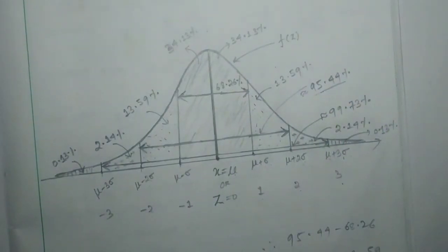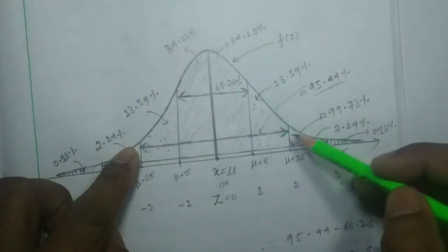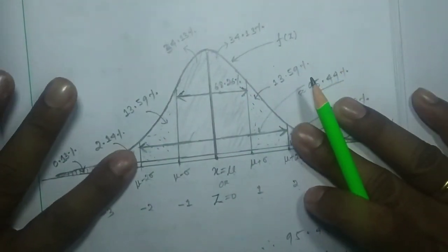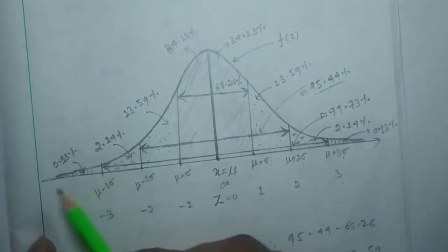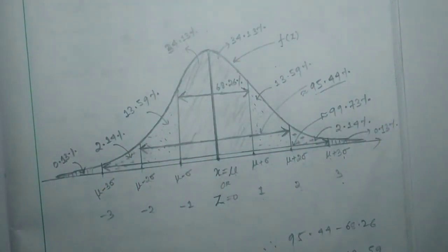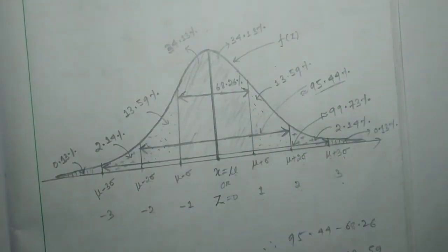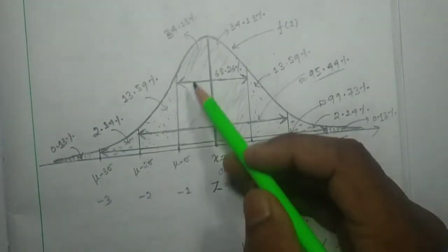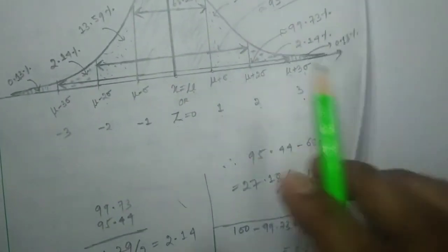That means if I calculate this much, that is 95.44 percentage of the whole area, or you can say 95 percentage of the whole probability. Obviously you can see this much portion, 68.26, we already know.